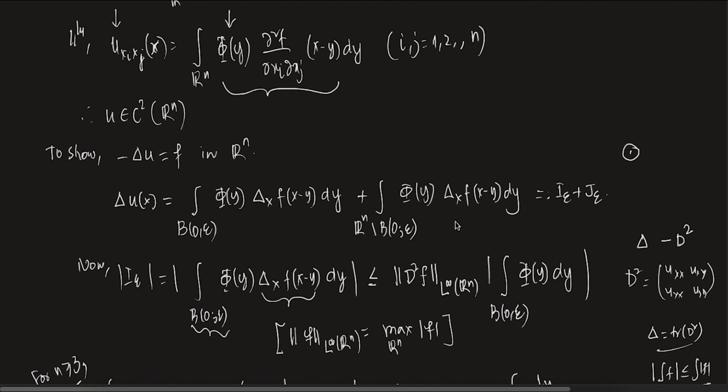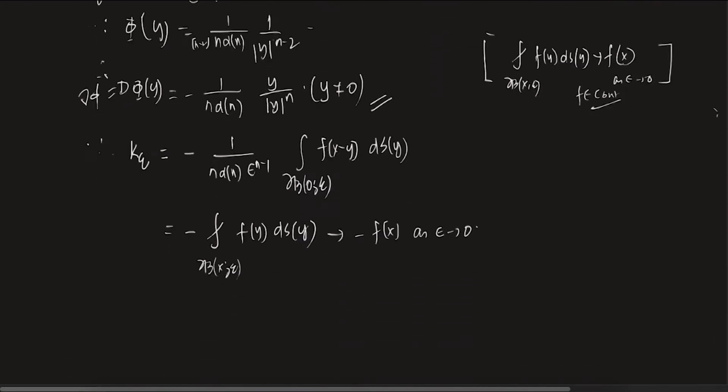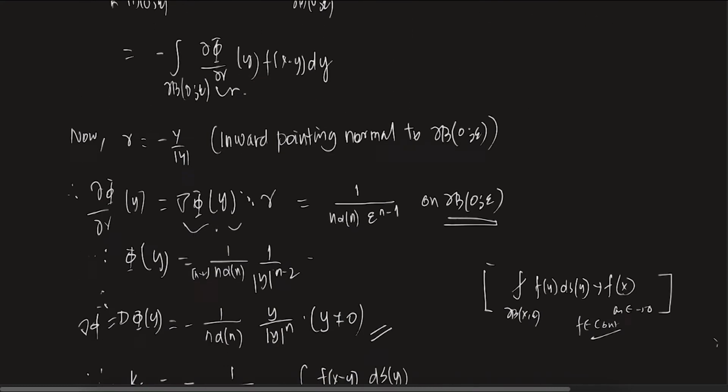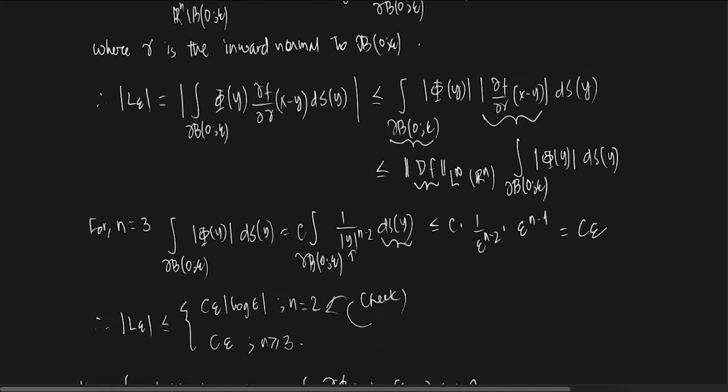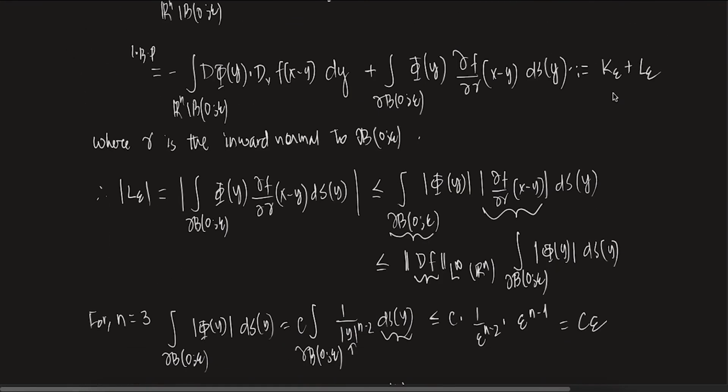And on Rn minus b0 epsilon, the first expression is L epsilon. If you remember, it's a big calculation once again. So this is k epsilon plus L epsilon, right? L epsilon for n greater than or equal to 3 is like C epsilon.